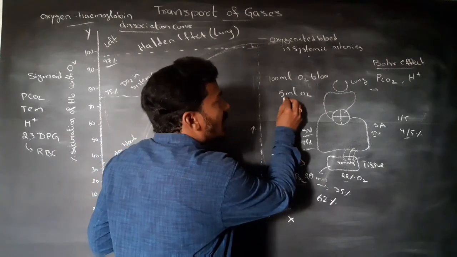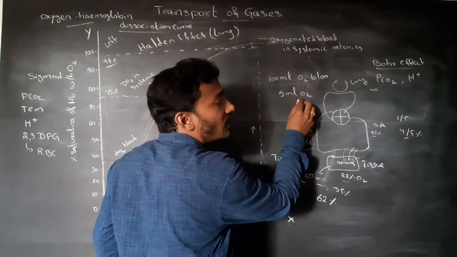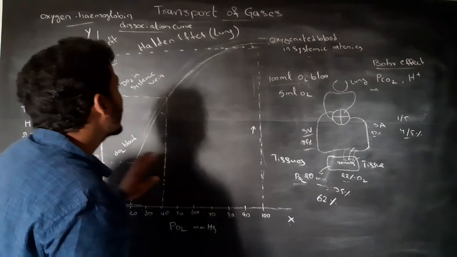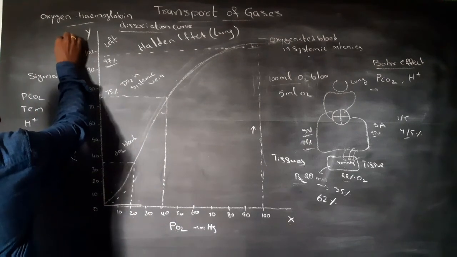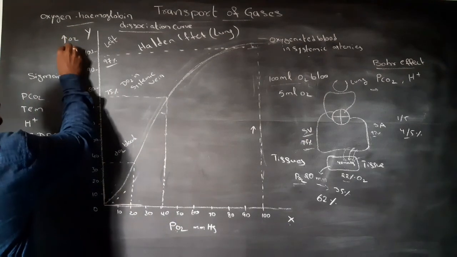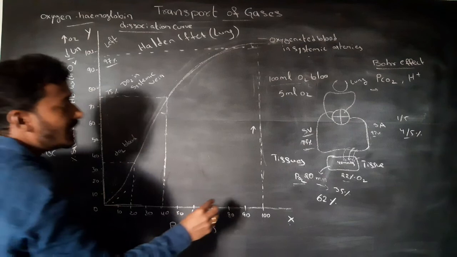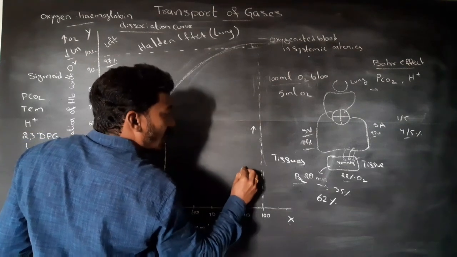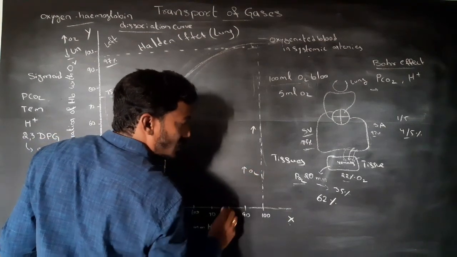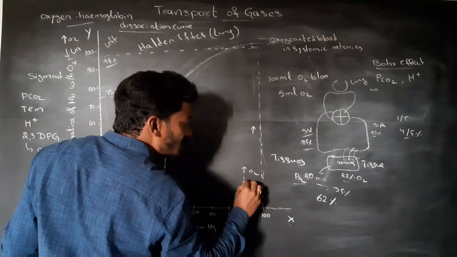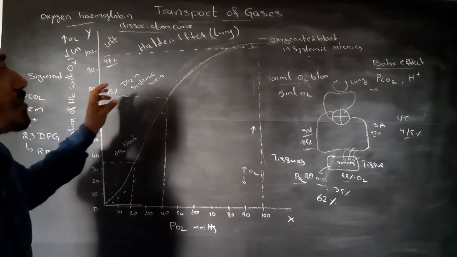During normal condition, every 100 ml of oxygenated blood can deliver 5 ml of oxygen into the tissues. In the lungs, the affinity of oxygen is increased and unloading of oxygen is decreased. In tissues, the unloading of oxygen is increased and the affinity of oxygen is decreased. This is the oxygen hemoglobin dissociation curve.